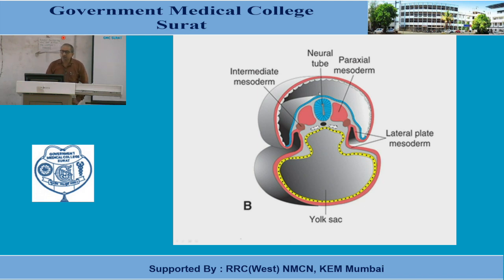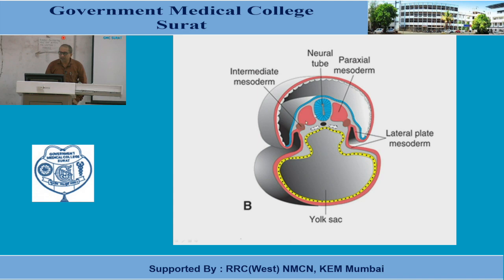Now this is the coronal section of the developing embryo. This is the intraembryonic mesoderm, which is divided into three different parts. This is the paraxial mesoderm, just at the side of the developing neural tube.